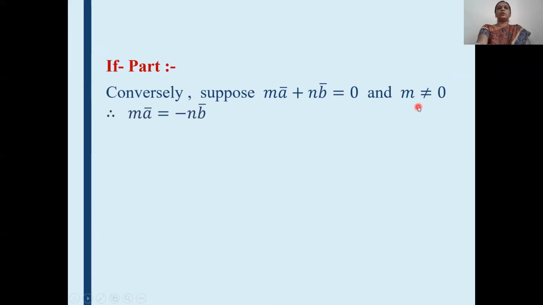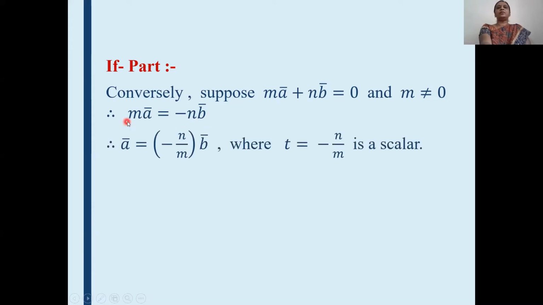Okay, then rearrange this equation, transfer this n b bar to the right hand side, we will get the equation m a bar is equal to minus n b bar. Now, as this m is not equal to 0, we will divide this equation throughout by m. Therefore, we will get a bar is equal to, in the bracket, minus n by m times b bar. And here, we will put in the next step t is equal to minus n by m, that is the simple scalar. Okay, and we will get this equation a bar is equal to t b bar.